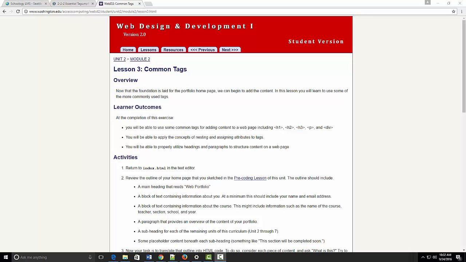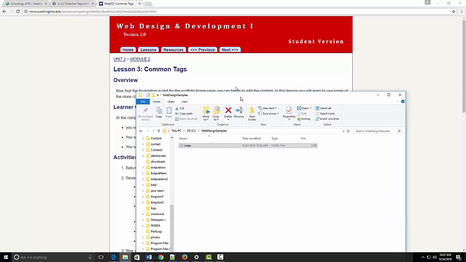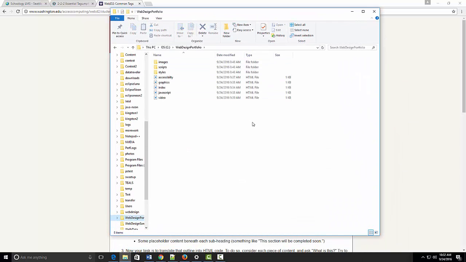Lesson 2.2.3 Comment Tags. In this lesson, we will learn how to actually create tags to put in the body of our HTML document, to put something that will actually show up in a browser window. If you remember from the previous lesson, we currently have our portfolios looking somewhat like this. We have the three folders, images, scripts, and styles, and we have the 5 HTML files. However, all of these HTMLs just have core meta tags.